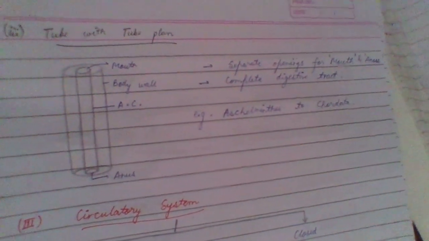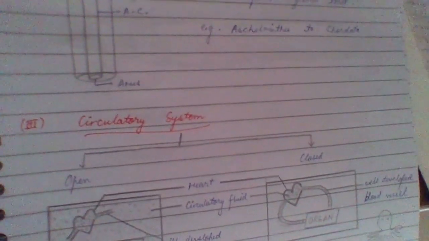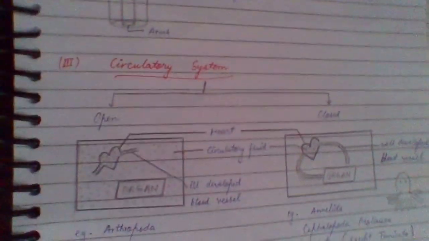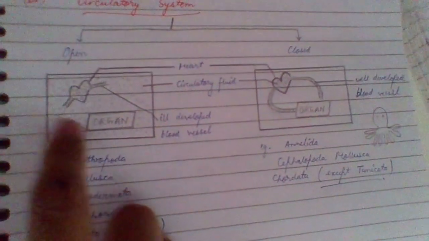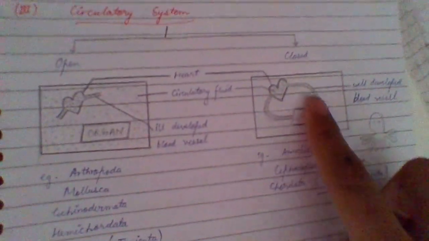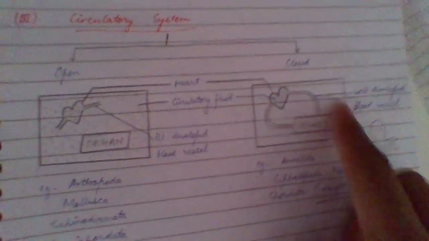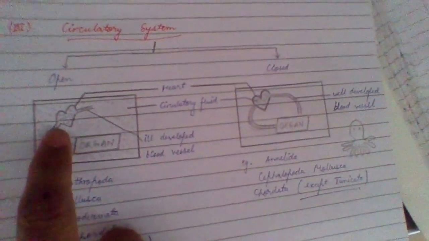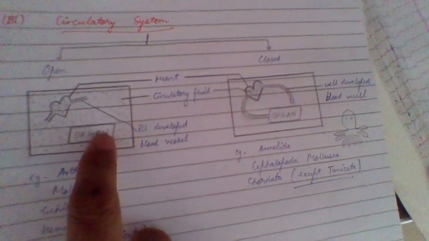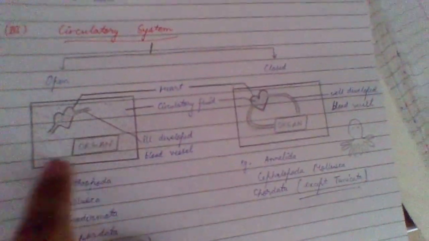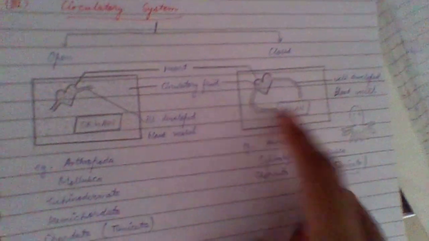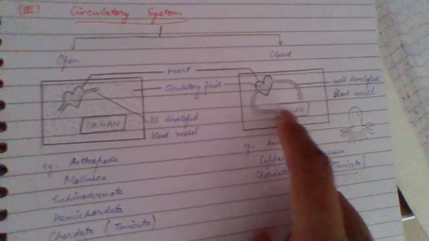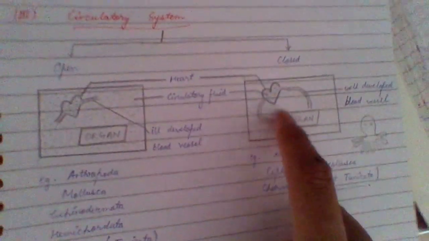After that, the third type of classification is the circulatory system. There are two types, open and closed. In the open circulatory system, this is the body of the organism, this is the heart, and these are blood vessels. In the open case blood vessels are ill developed, meaning not directly connected to the organ. Blood moves out from the heart, gets scattered, and the organ receives blood from surrounding areas. But in the closed case blood vessels are well developed, connected to the organ, and then again connected to the heart.